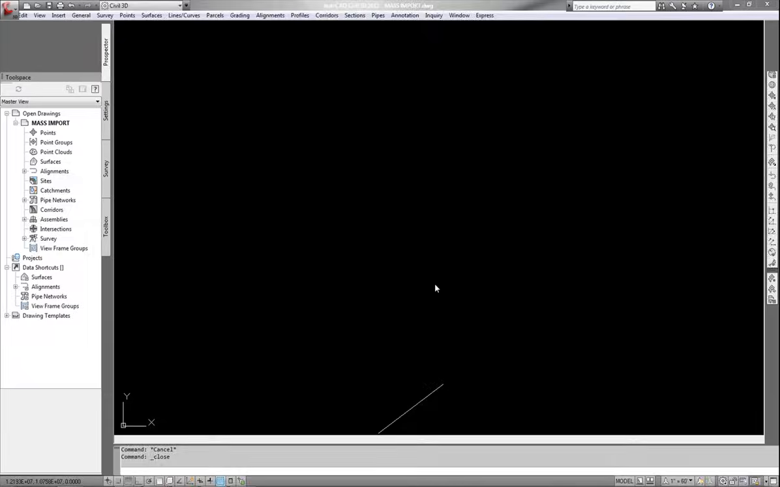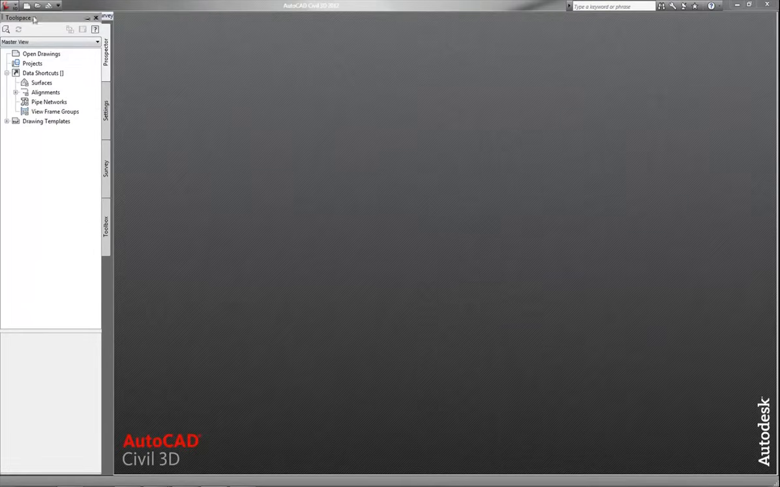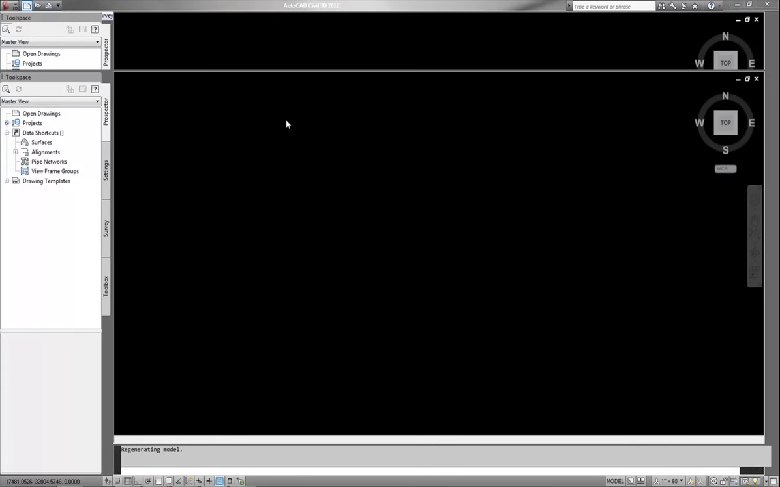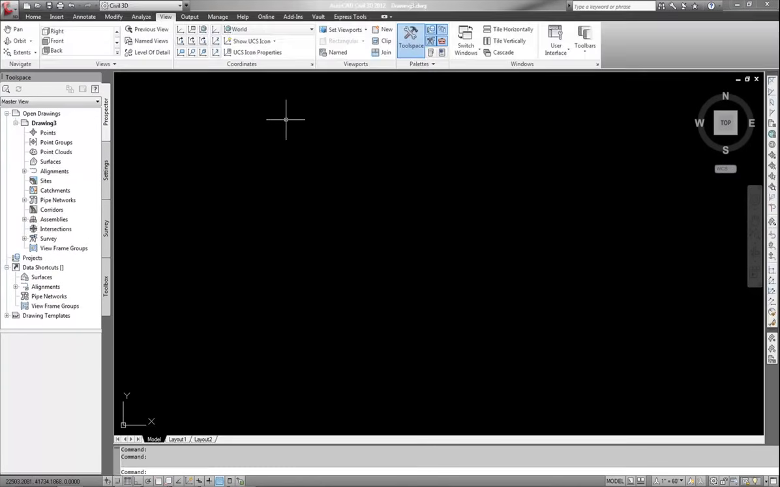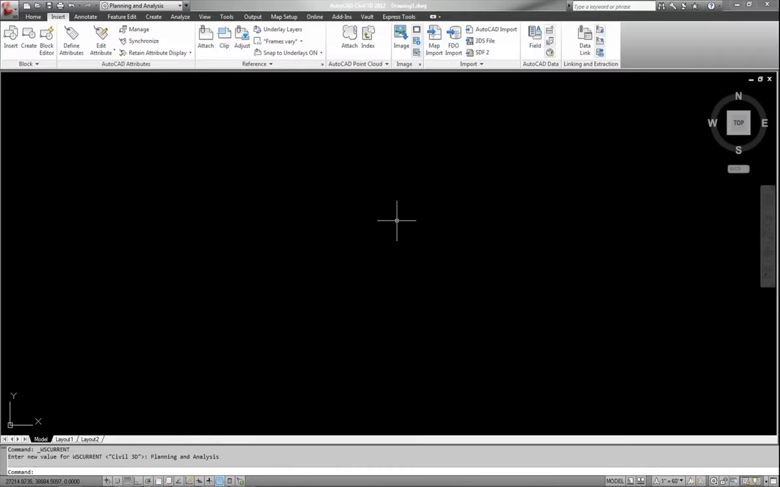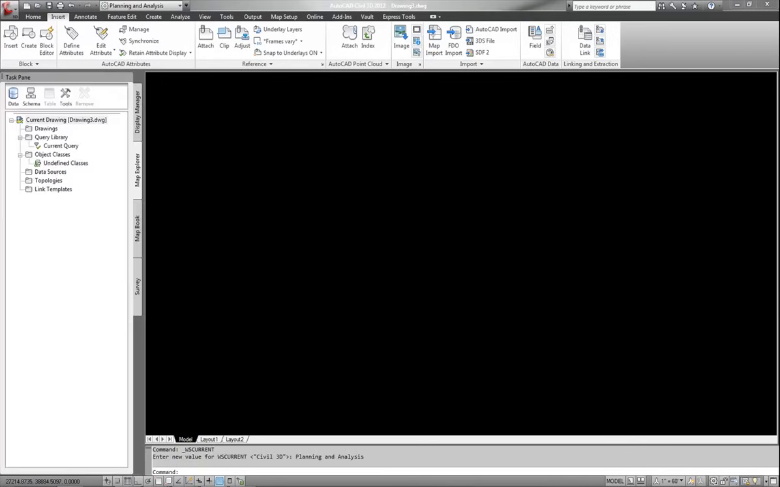Let's get started here. First, I'm going to start a new drawing. I'm using a straight out of the box Civil 3D template, nothing fancy to it. And I'm going to go ahead and switch on over to the Planning and Analysis workspace, aka Map 3D. Okay, as most of us know, Civil 3D is built on top of Map 3D, so all the Map 3D functionality happens to be within Civil 3D.